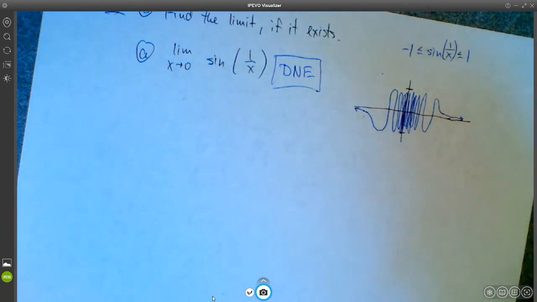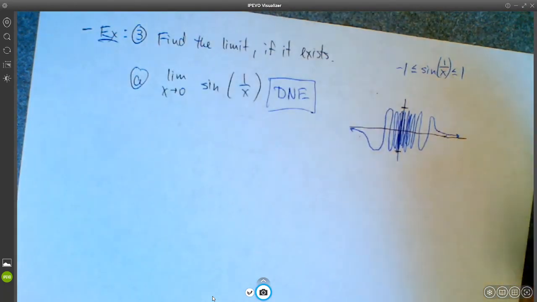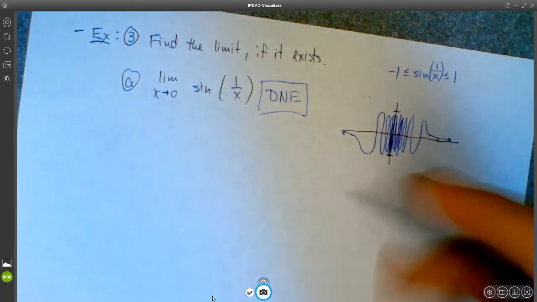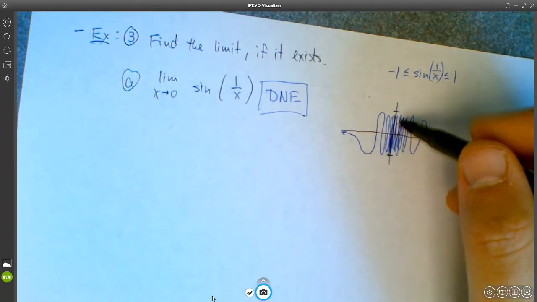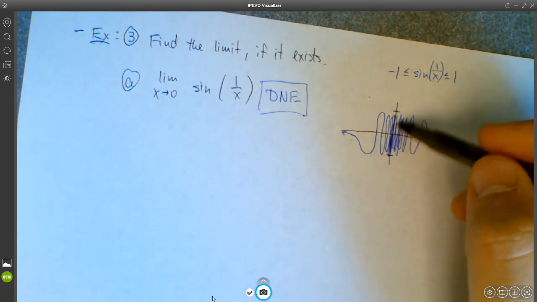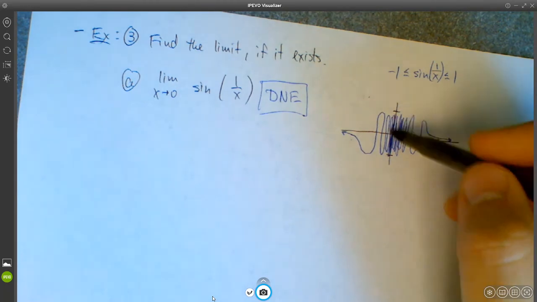So if the limit doesn't exist, what would that mean? Well, that would mean that there exists some epsilon such that no matter what delta you choose, the function value is never going to be within epsilon of that value. So in particular, I'd have to give it some thought, but I think you could choose epsilon to be 1, right?